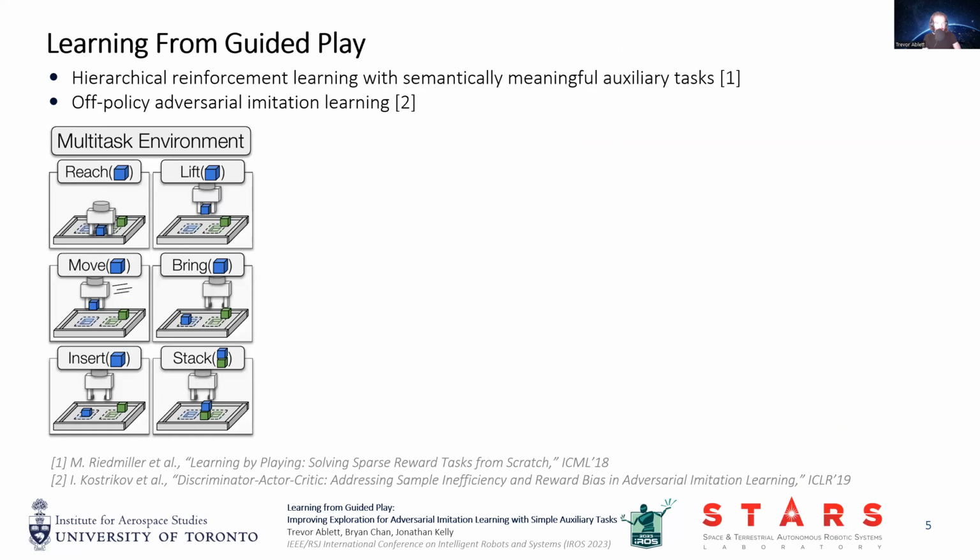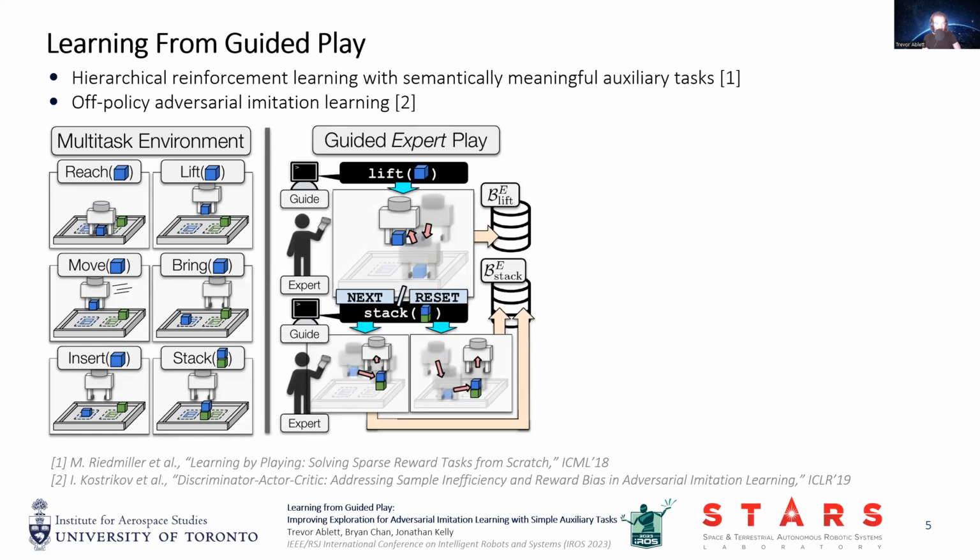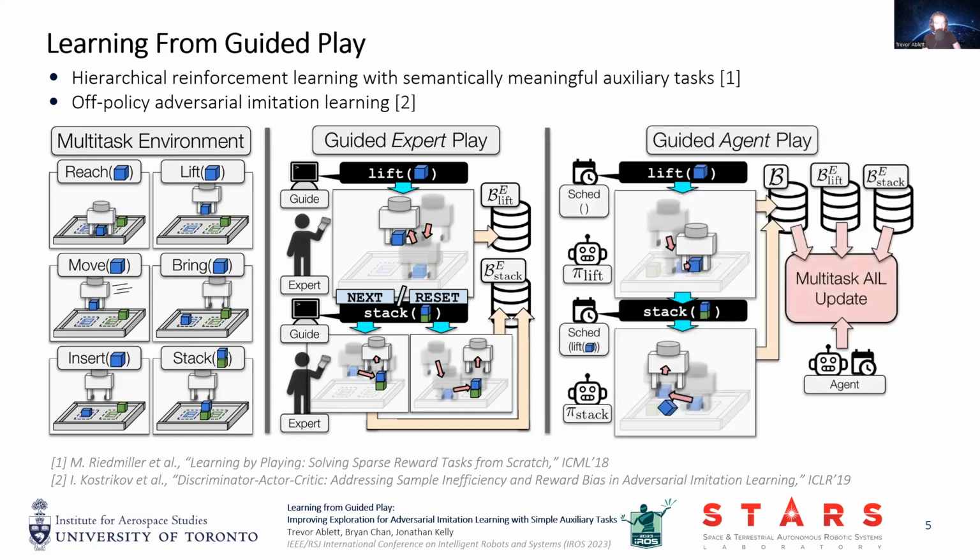In learning from guided play, we define several subtasks in a manipulation environment and then combine existing work in hierarchical reinforcement learning with off-policy adversarial imitation learning to learn multitask policies. Guided play takes on a dual meaning for our work. Guided expert play, in which an expert is guided to generate a multitask dataset via random sampling of high-level tasks, and guided agent play, in which an agent is guided by a learned or predefined semi-random scheduler to explore all auxiliary tasks in addition to a main task. One major benefit of this approach is that all auxiliary policies can learn from the full set of experience.